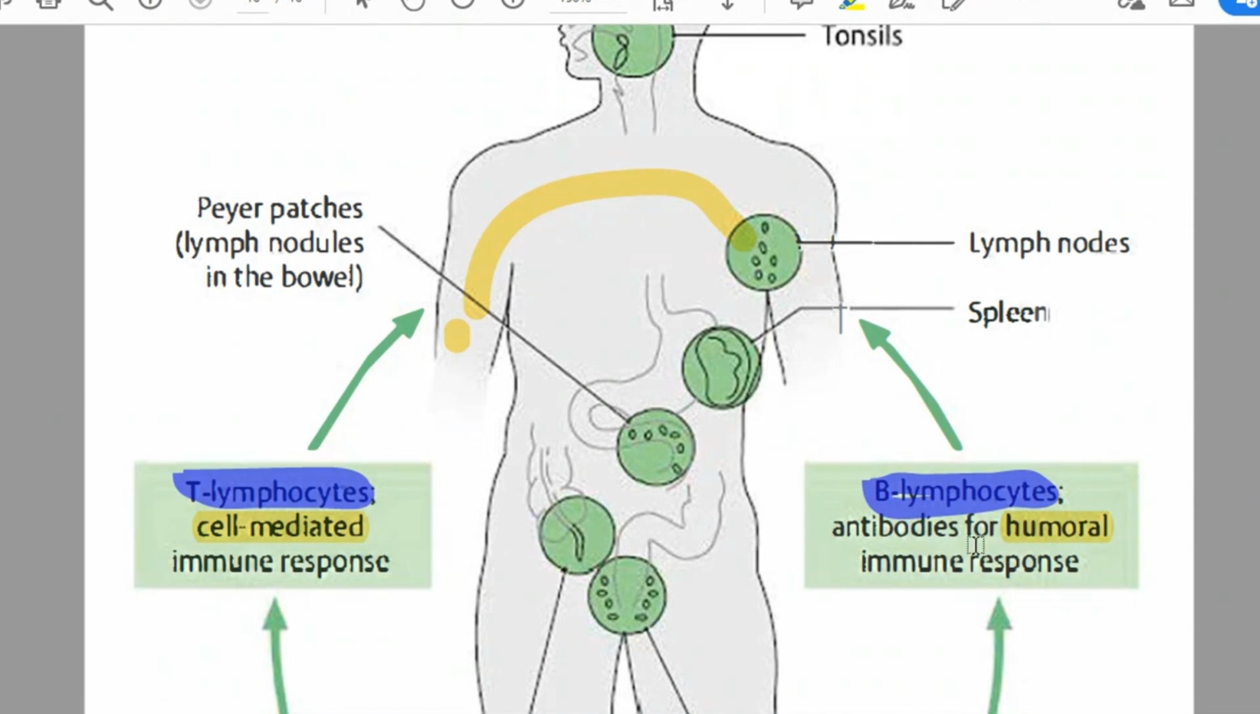So that's why it is called the humoral immune response, because it produces antibodies into your blood. T cells kill by themselves. It's cell against cell. So that's why it's called the cell-mediated immune response.